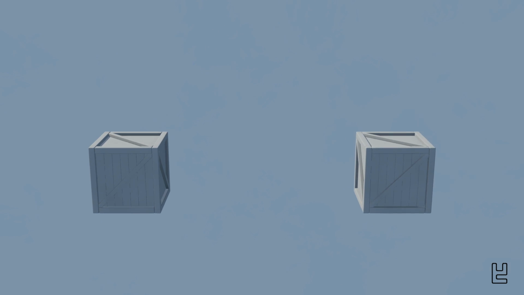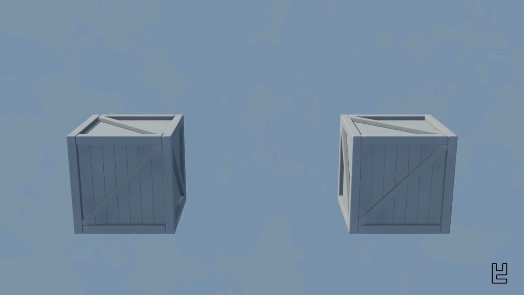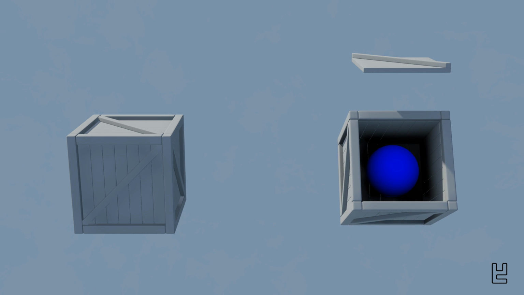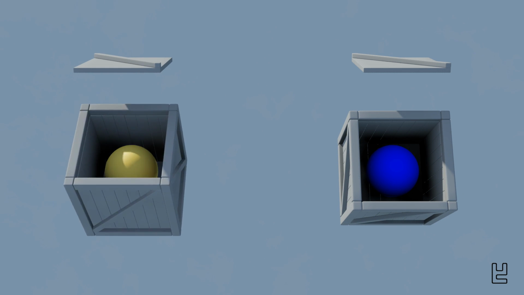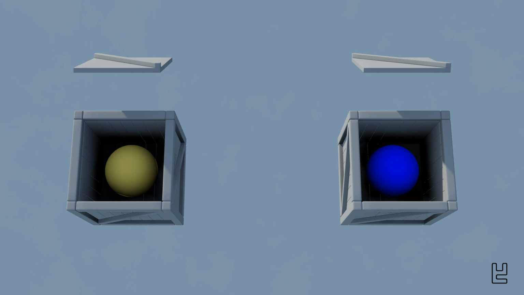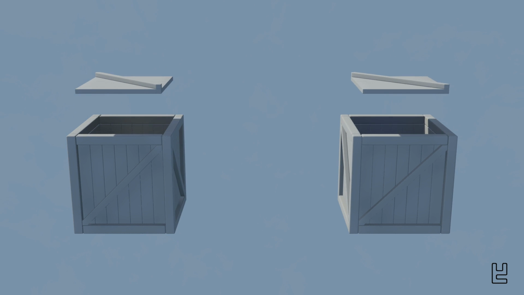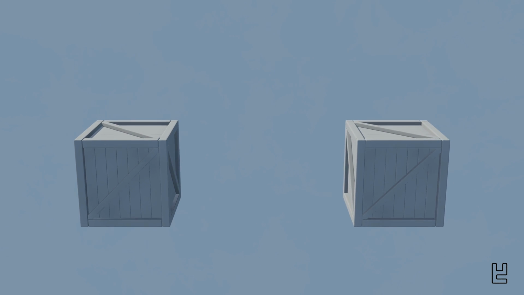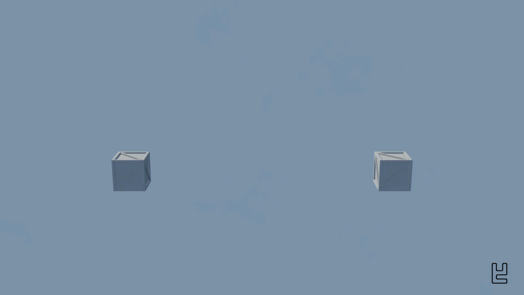So far, this experiment is similar to two opaque crates which look exactly the same and with each crate containing a sphere, for example a blue and a yellow sphere. If we now open one of the crates and find a blue sphere in it, then we also know that the other crate contains a yellow sphere. So what is so interesting about this experiment? And why is entanglement a quantum mechanical phenomenon at all? After all, our two spheres show the same behavior and have nothing in common with quantum mechanics.